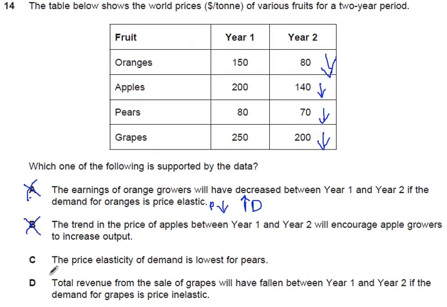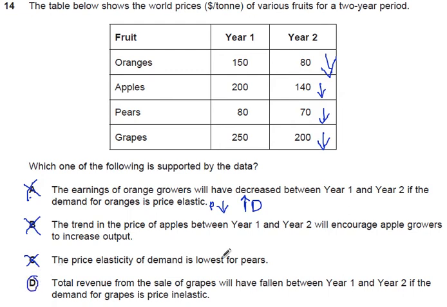C. The price elasticity of demand is lowest for pears. We can absolutely get rid of this because we do not have the information available. We have no information about demand. We only have information on price. So we can discount that as the wrong one. We don't have the information. That leaves us with our right answer.